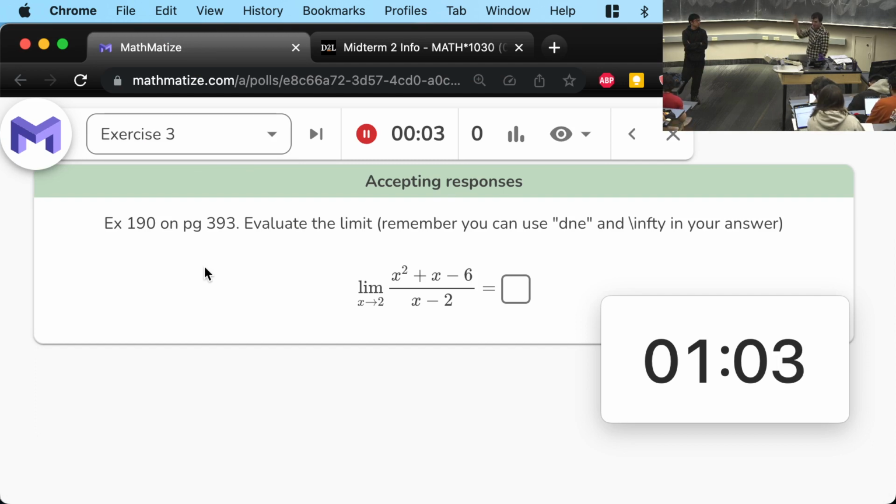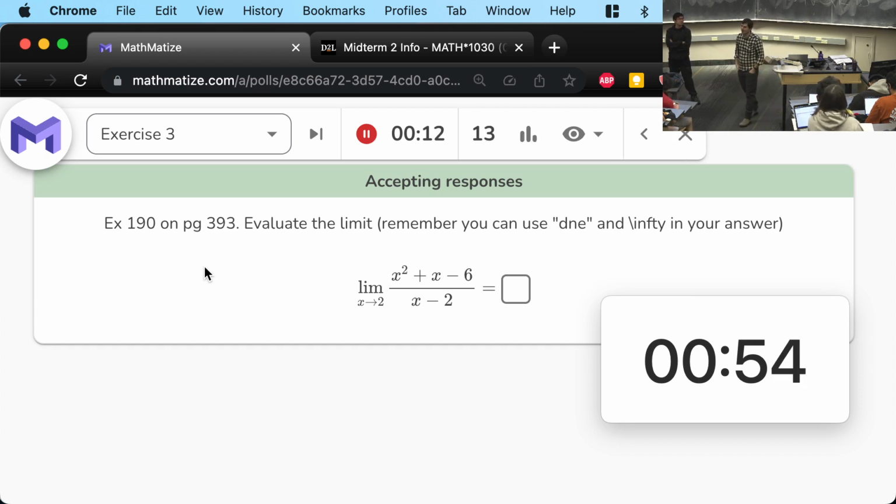Okay, I just opened it up to accept answers. This time the answer is a number. Or remember, you can use does not exist, DNE, or infinity. If you think it's infinity or minus infinity, you can do that. Or if you think it does not exist, you can do that.